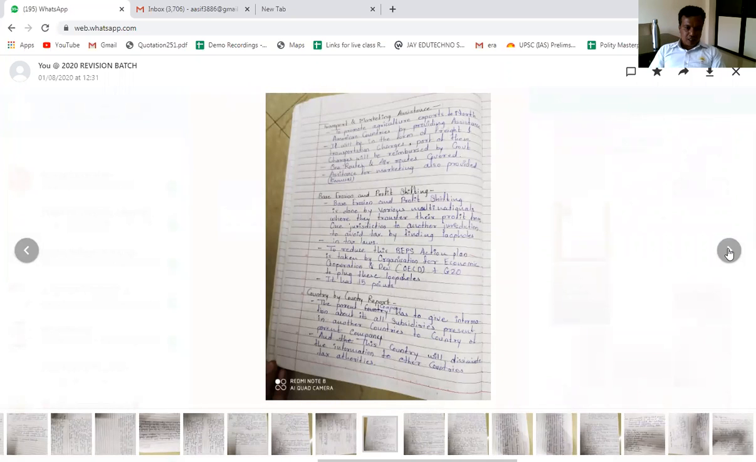Anyone remember which is that organization? That is the OECD, Organization for Economic Cooperation and Development, plus G20, who are planning to plug these loopholes where multinational companies are trying to evade taxes by profit shifting. That we discussed in yesterday's class.